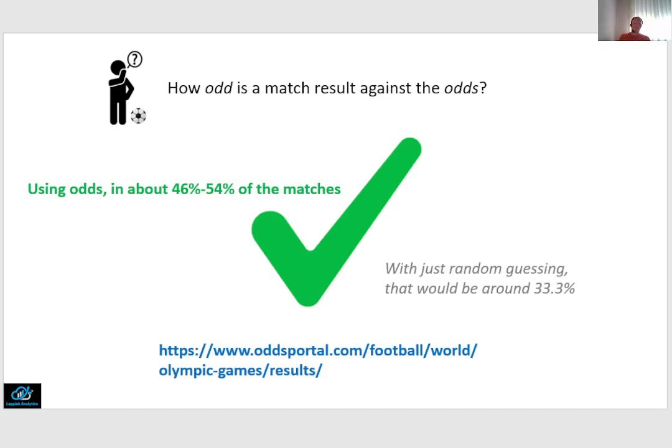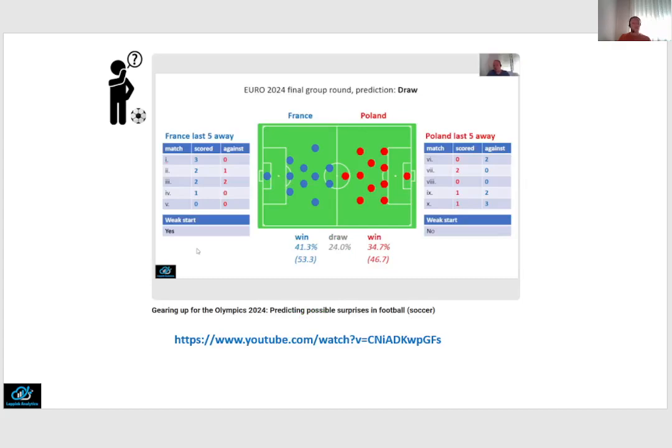For example, in a video, the link for which you find here, I present a model that uses a combination of historical performance and contextual information, including the kind of weak incentives discussed in the example of Spain versus Egypt. And when I applied this still simple model in the recent Euro 2024 tournament, instead of about half, I got 2/3 of the matches right, and especially in situations where weaker incentives and other contextual factors create what I call a weak start for one or even both teams.